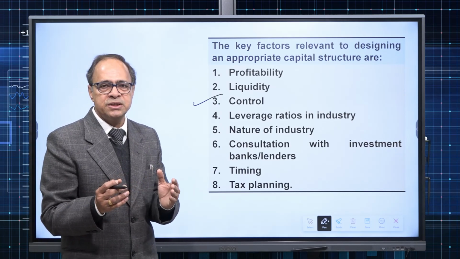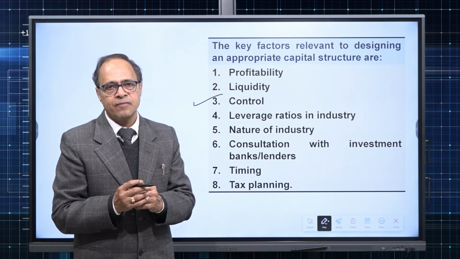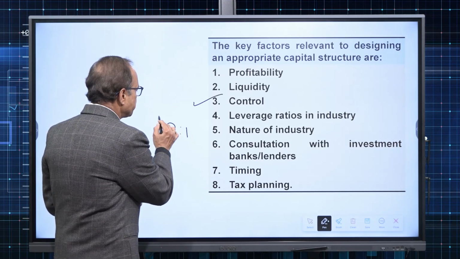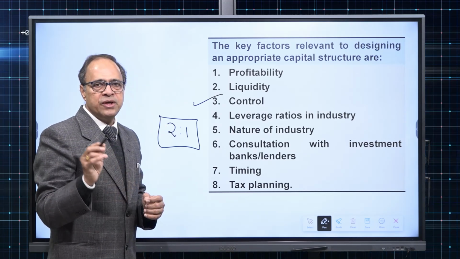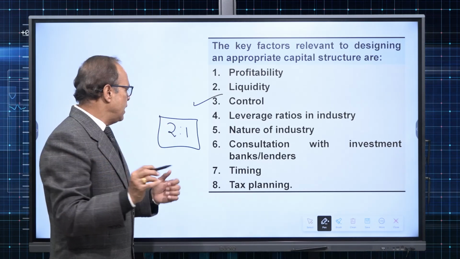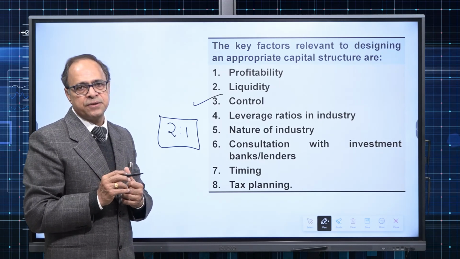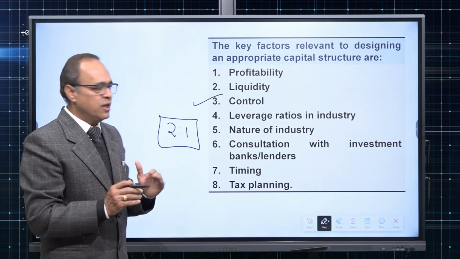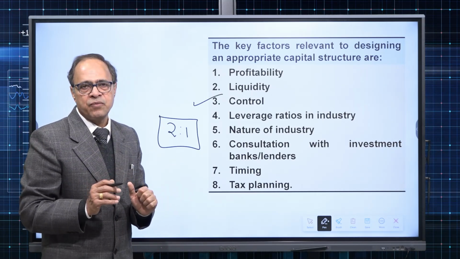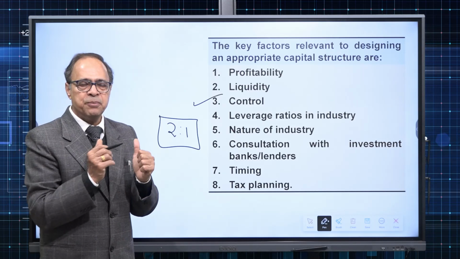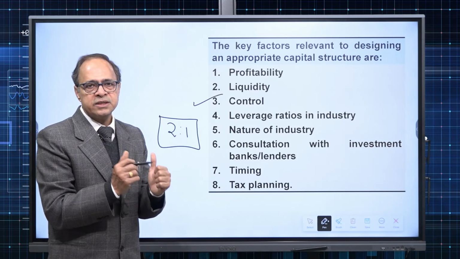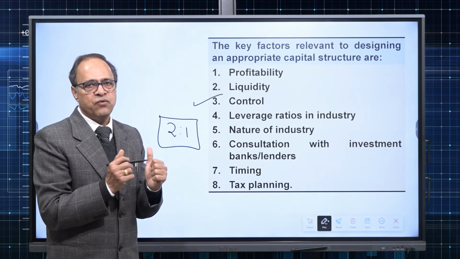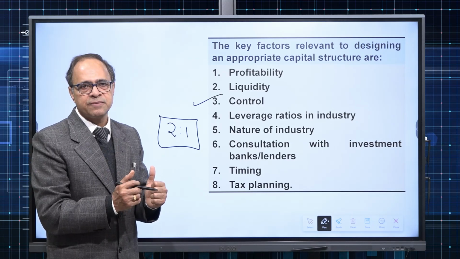Then leverage ratio in the industry. Now leverage ratio means the ratio between debt and equity funding. In general, the optimum leverage ratio is 2:1. That means for every 1 rupee of equity funding, up to 2 rupees of debt can be sustained. If leverage is very high, the company becomes highly risky. If leverage is low, the company is safe. So high leverage, that means a high proportion of debt funding, translates to high risk for the investors, and when I say investors, for both equity holders and bond holders.